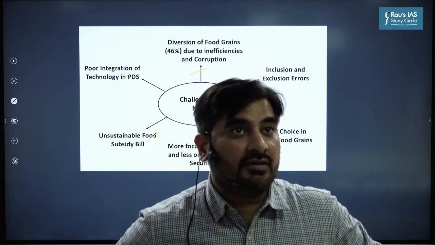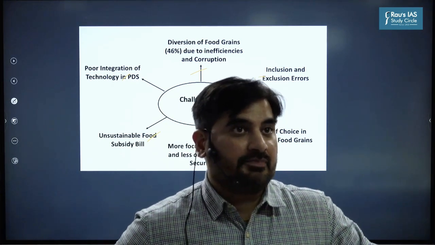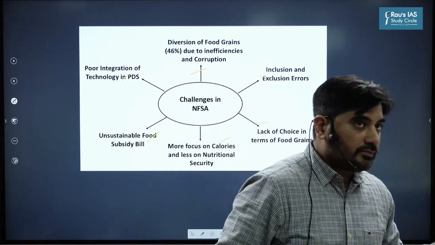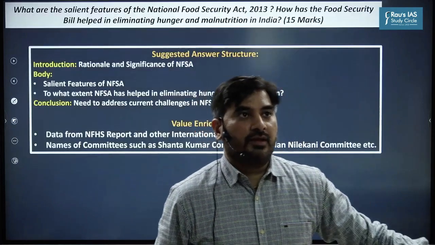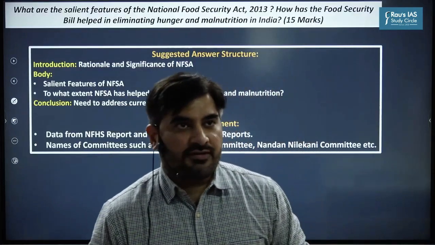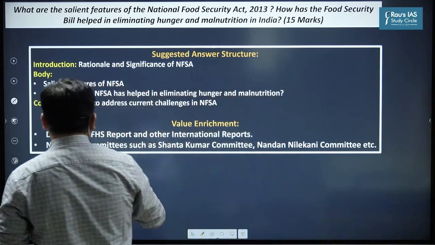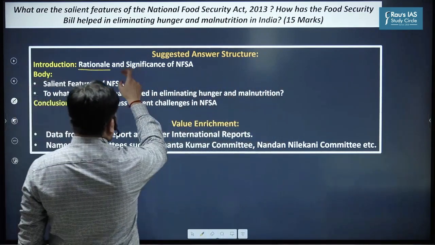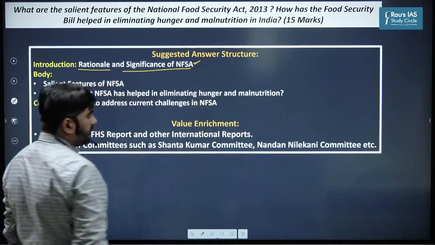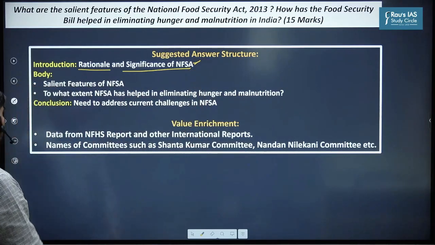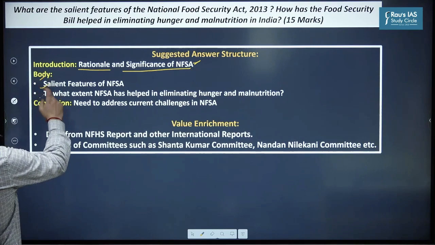Are we clear on this? Okay, so look at the suggested answer. First and foremost, the introduction. In the introduction, you could have started with the rationale and significance of NFSA. In the body, obviously there are two dimensions.